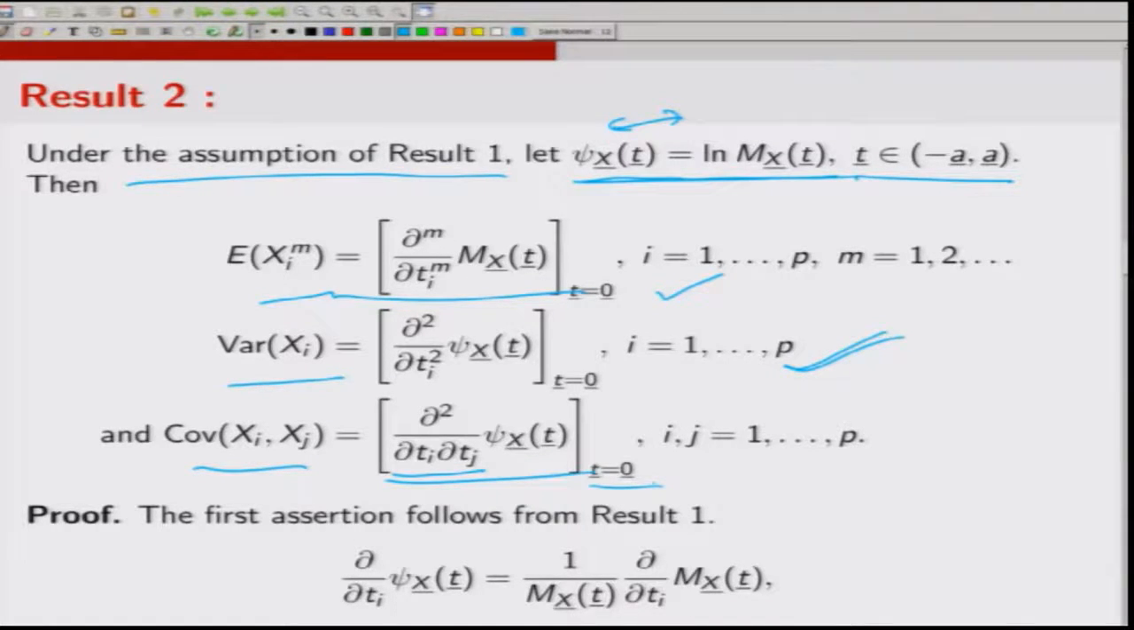Now, the proof is very easy. This part follows from the last part by taking k_i equal to m, and k_j as 0 for j not equal to i. So, if you do that, you can easily see.